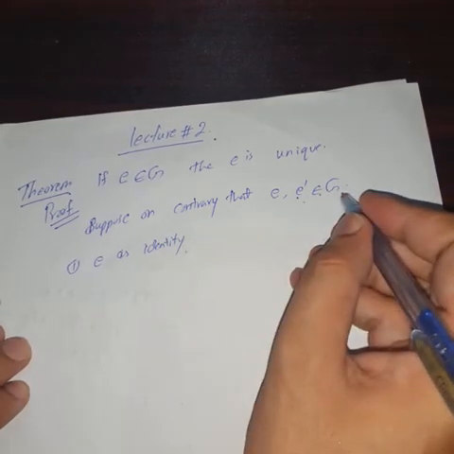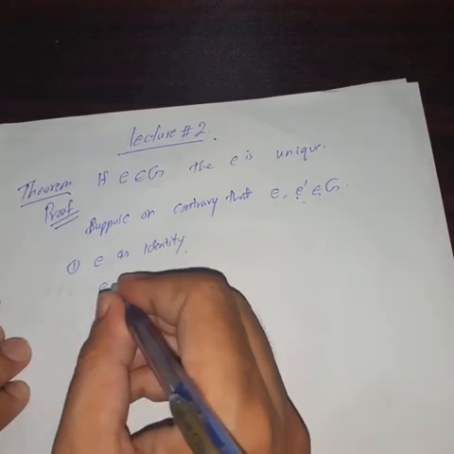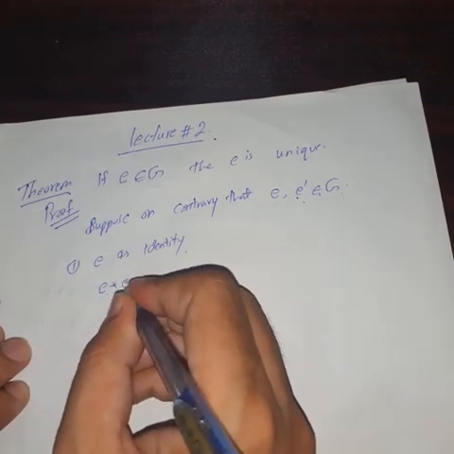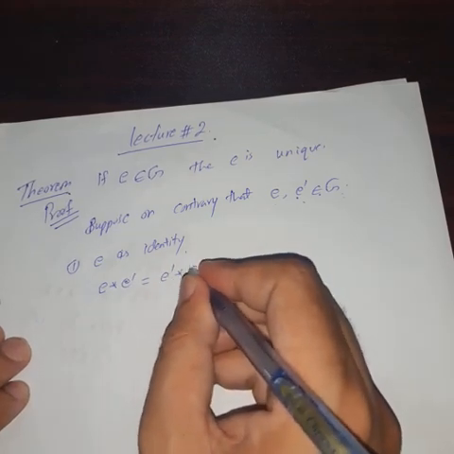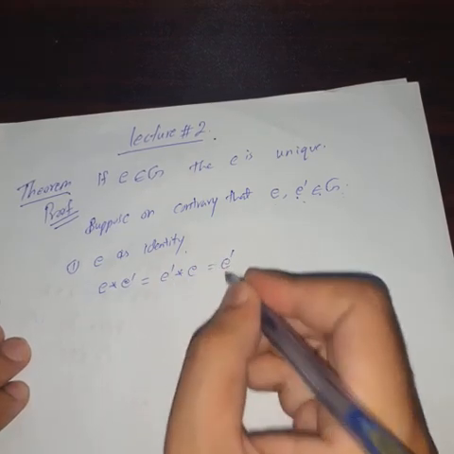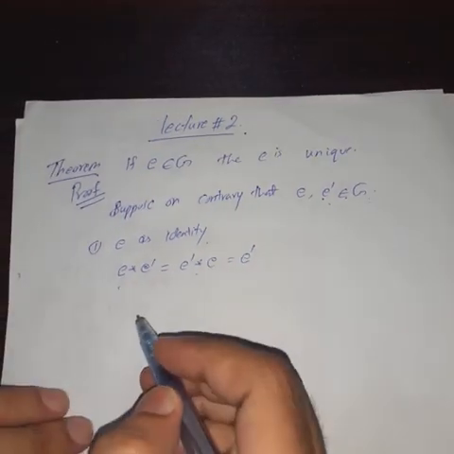Since E dash is an element of G, we can write E star E dash or E dash star E, and this is equal to E dash, because E is identity.